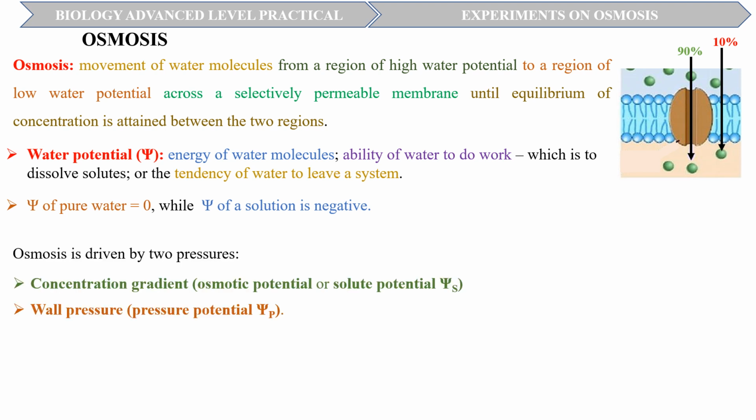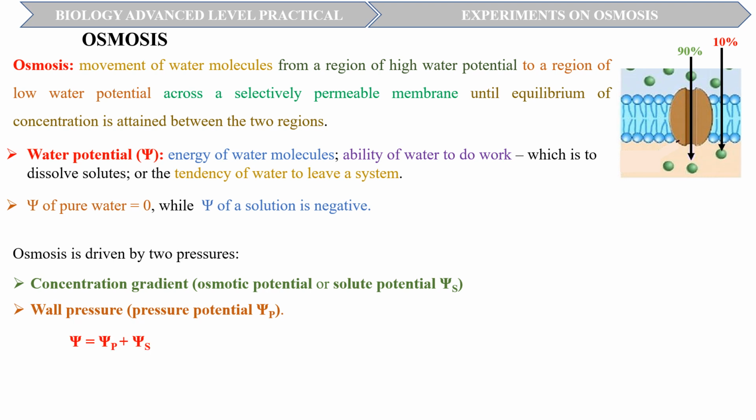Osmosis is conditioned by two pressures: the concentration gradient, also called the osmotic potential or solute potential, denoted Ψs, due to solutes in solution, and the wall pressure potential, denoted Ψp, which is the physical pressure developed against the entry of water into the cell by the rigid cell wall, which pushes back against the expanding protoplast. The solute pressure drives the movement of water, while the pressure potential stops the movement.